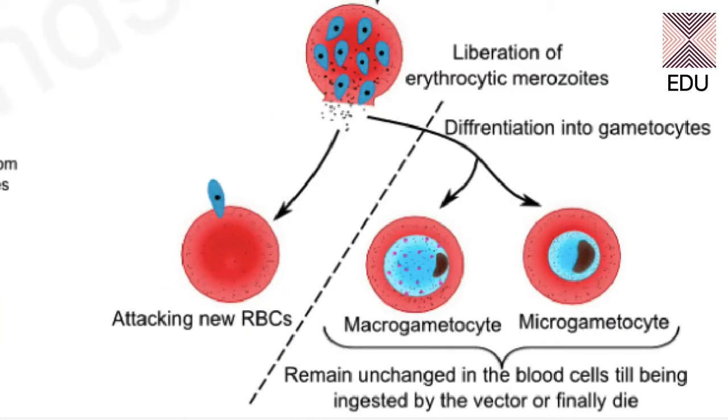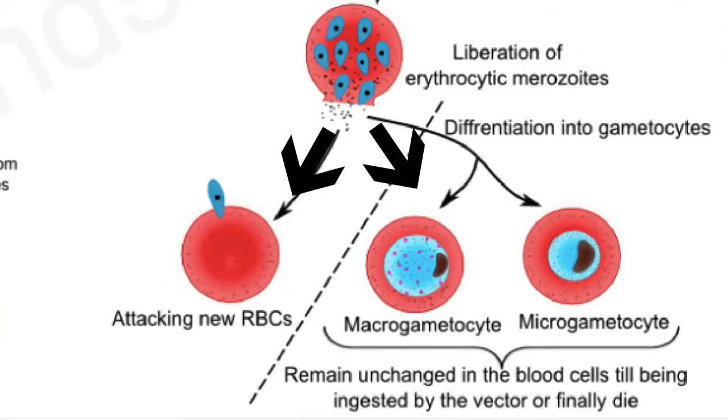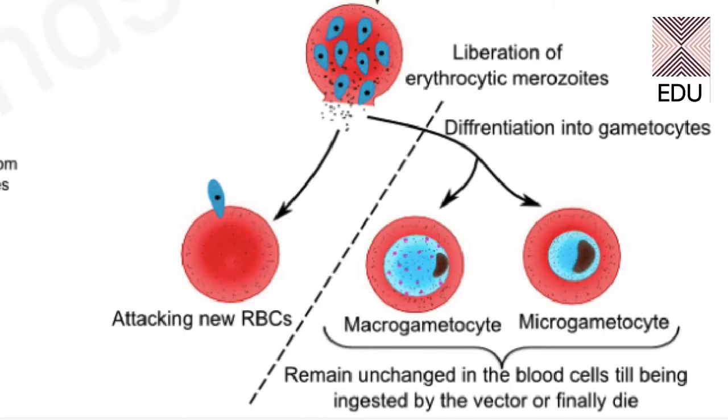Now these merozoites have two fates. They can go two ways. Number one, they can attack fresh RBCs and repeat the whole cycle. And secondly, on the right side, they can differentiate to form gametocytes.